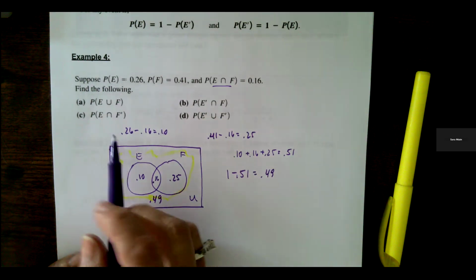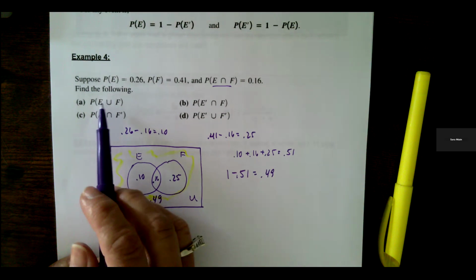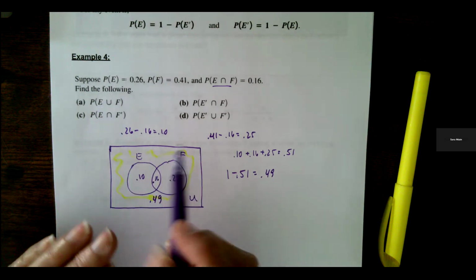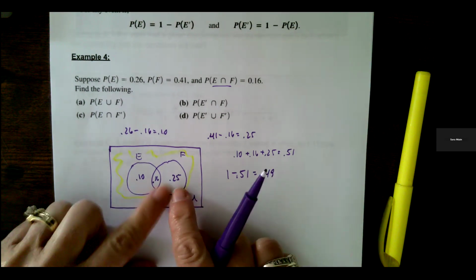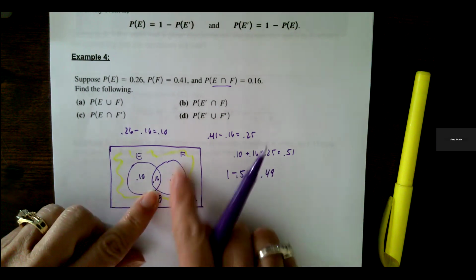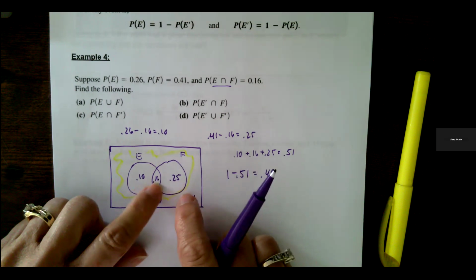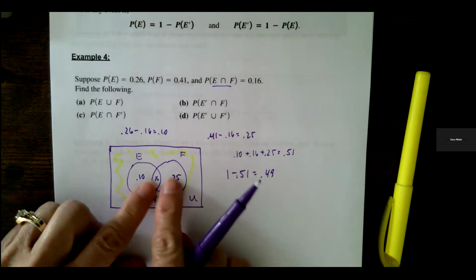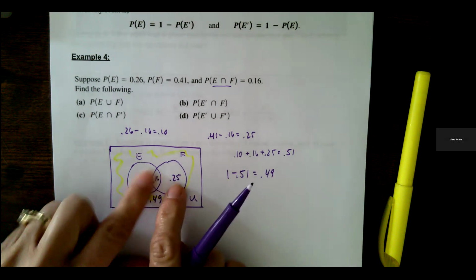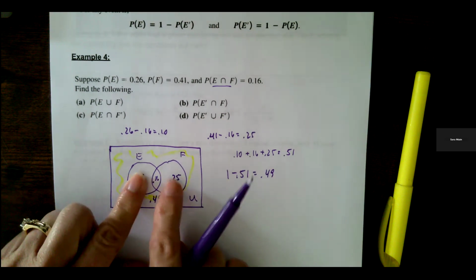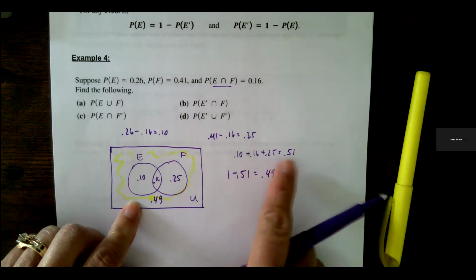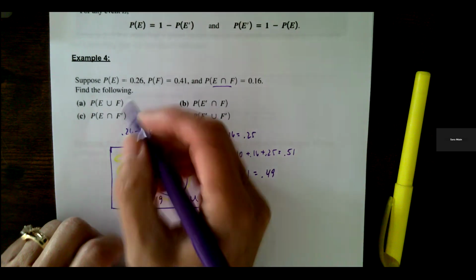So let's look here. A says, what is the probability of E union F? So E or F. We can do this in two ways. We could either add E to F and subtract the overlap. So that works. Or we've already got them individually separated out. This is E without the intersection, F without the intersection, and the intersection. So if you add all three of them, you get 0.51.